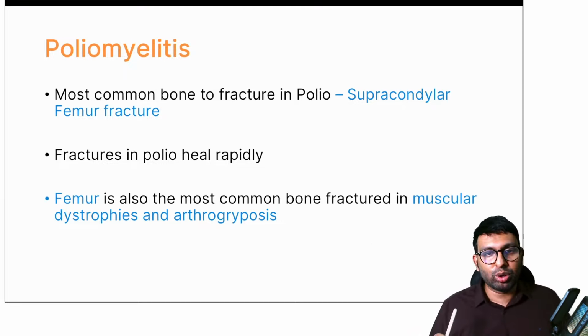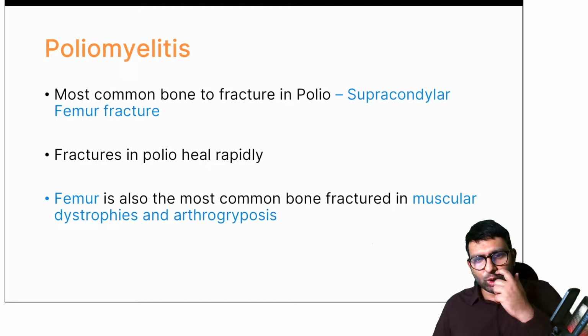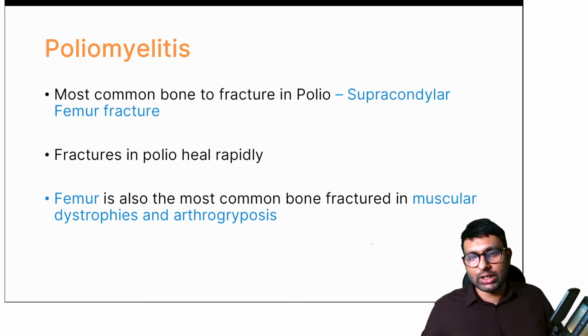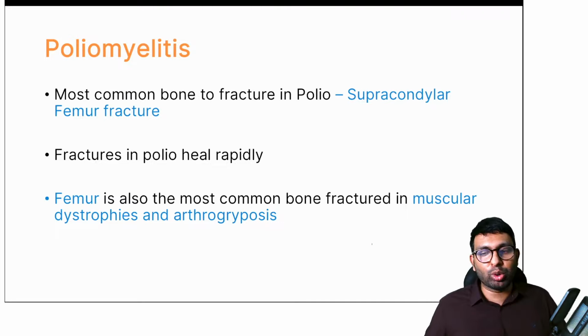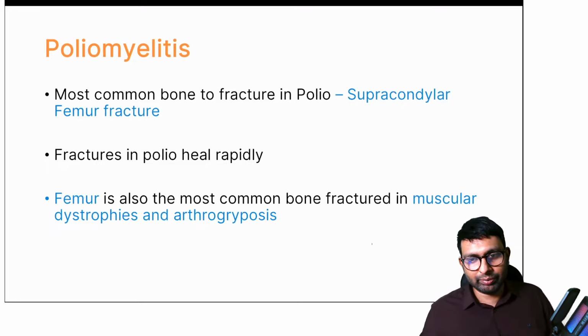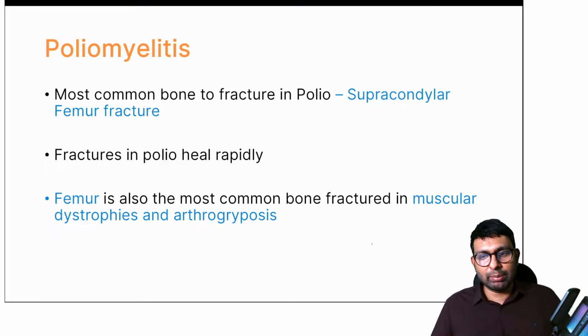Not that a fracture has to occur. In patients of polio, they have some amount of weakness in the supracondylar femur region. That is why they are prone to more fractures. Not that in polio you will have fractures, but they are prone to more fractures because of ITB contractures, because of the muscle contractures, and because of general metaphyseal weak remodeling of the bone as well. It doesn't mean that there is always a fracture in the supracondylar region, but it is more commonly seen there. Also, the femur is one of the most common sites of fracture in other conditions like arthrogryposis and muscular dystrophies.